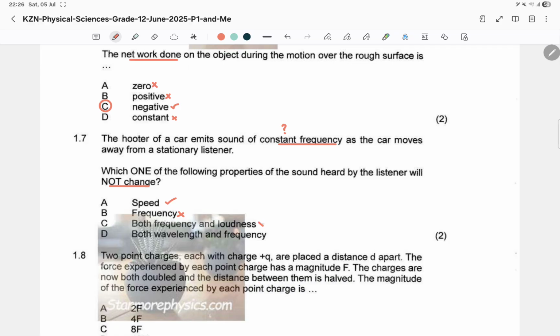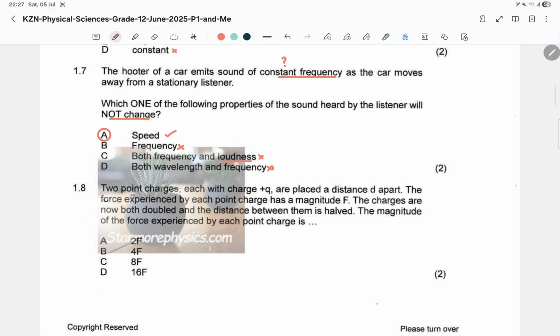Both frequency and loudness: loudness changes depending on the proximity. As it approaches, it becomes bigger. As it goes away, it becomes smaller. But again, loudness is an issue of the amplitude of a wave. Both wavelength and frequency, those are related. So definitely we can sit with A.